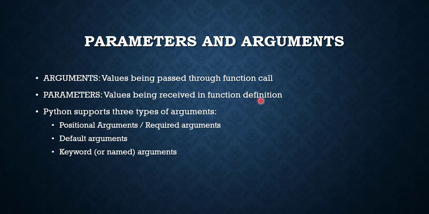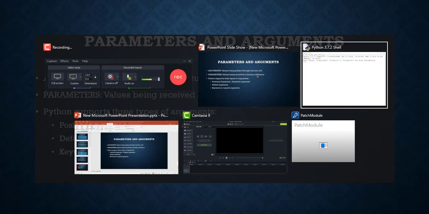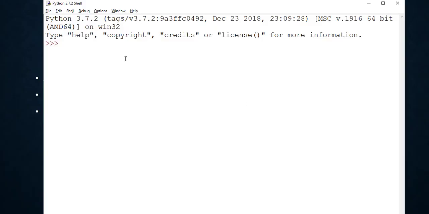So let us look at this with the help of an example. Let us define one function sum(a, b). This is our function. What it will do is find the sum of two numbers and return their sum.